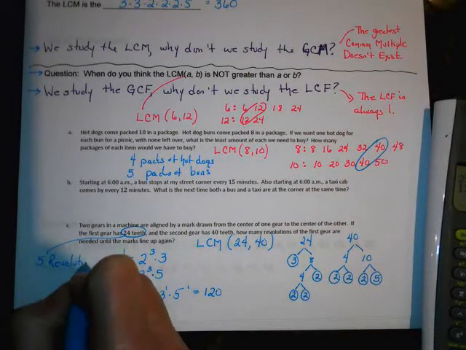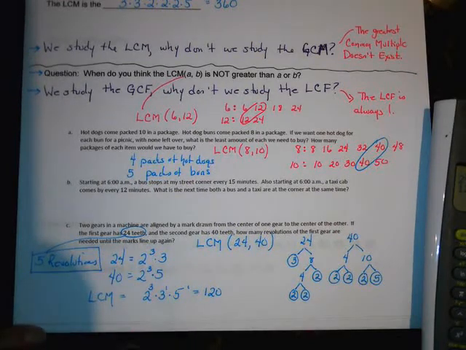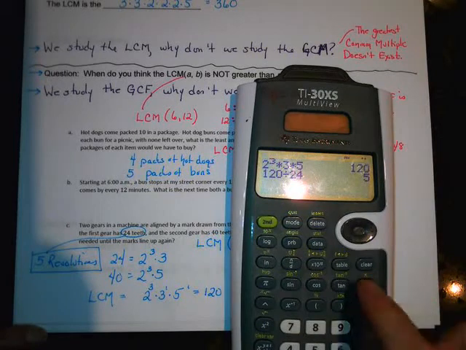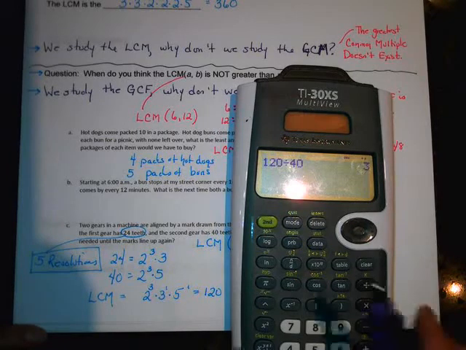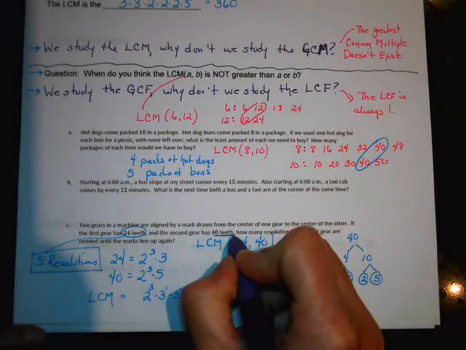All right, and then the 40 teeth one, we have 120. How many 40s can we get out of that? And that's 3. So the gear with the 40 teeth is going to make 3 revolutions.